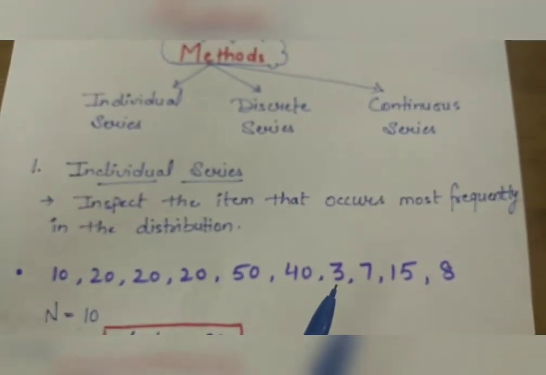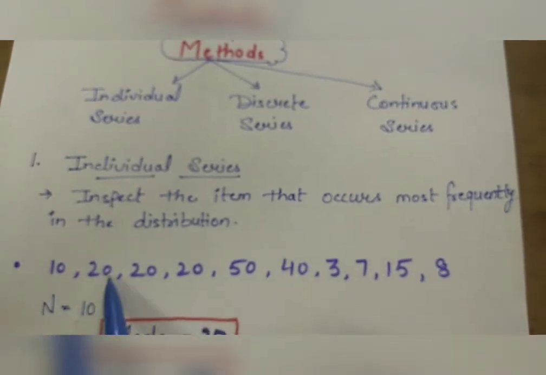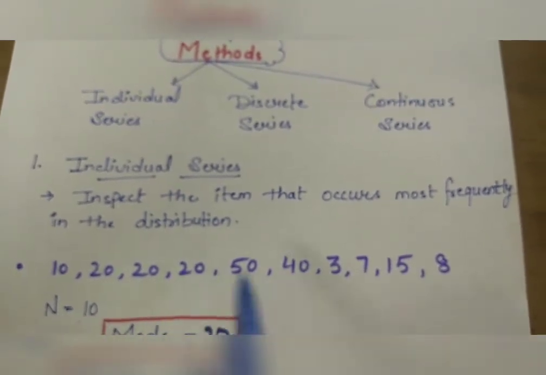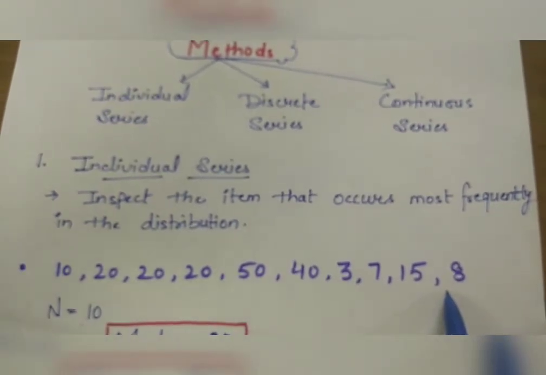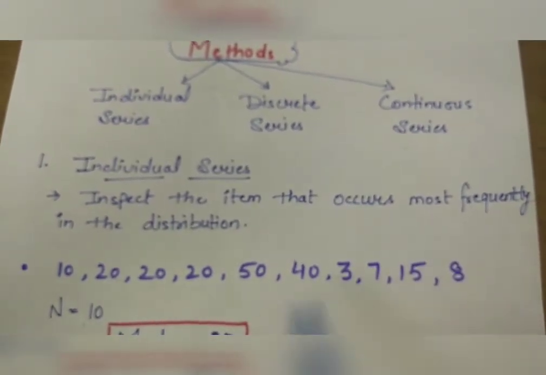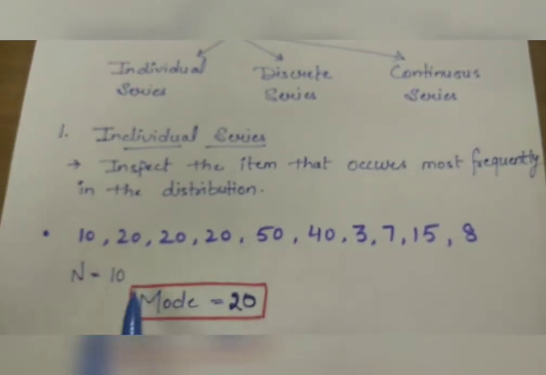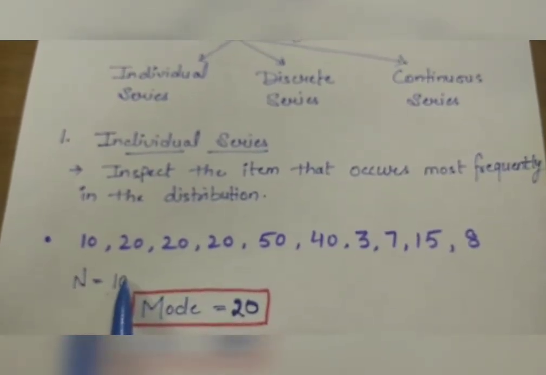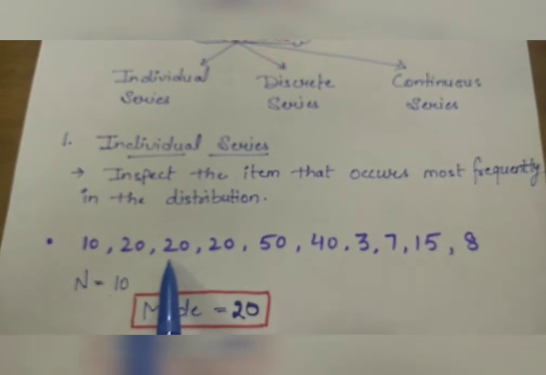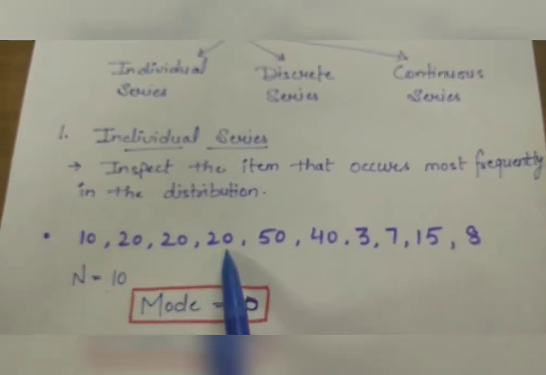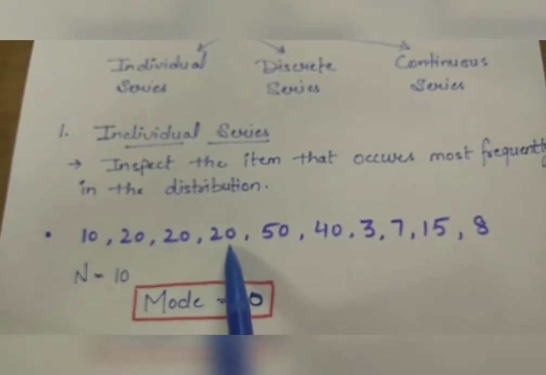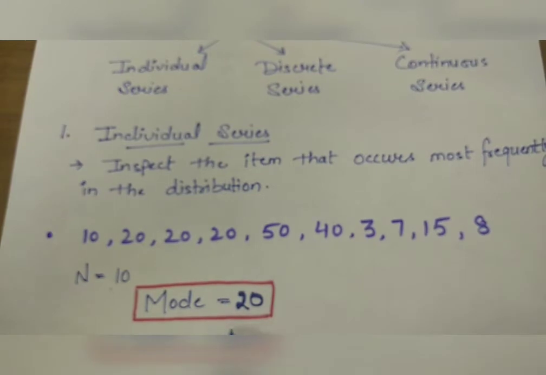If marks of the students are given as 10, 20, 20, 50, 40, 3, 7, 15, 8. So the number of observations is 10, and mode is 20 because 20 appears 3 times. Maximum number of students get 20 marks. Therefore, the value of mode will be 20.